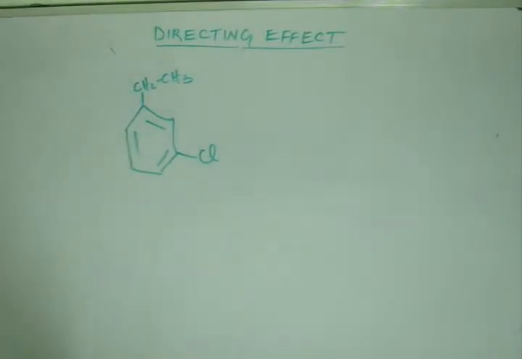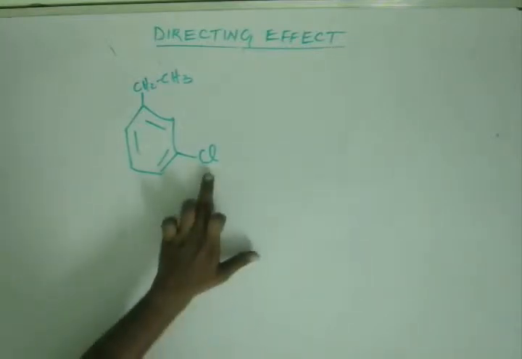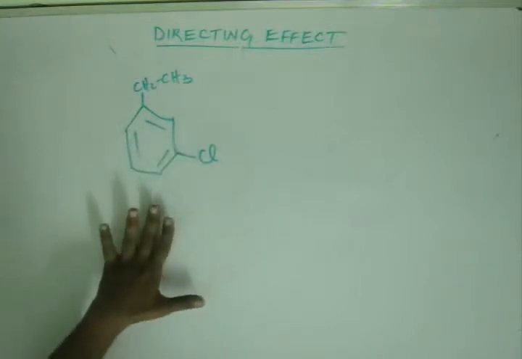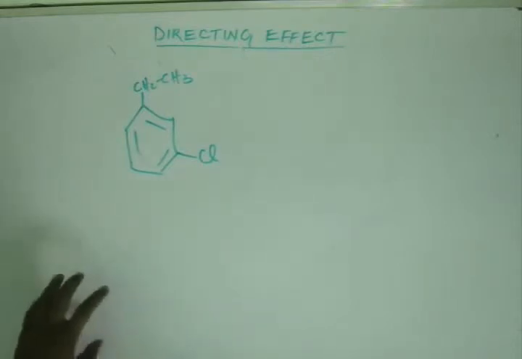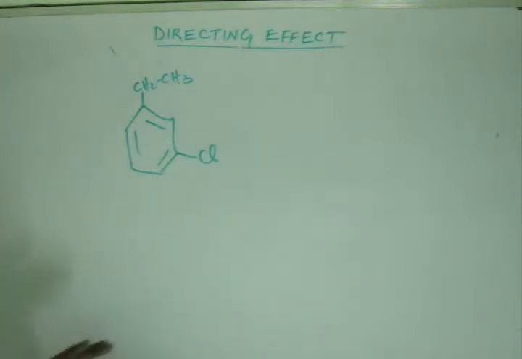If I chose to add this ethyl group before chloro, then this ethyl group can be added via alkylation. Now when we have alkyl benzene and we are carrying out chlorination, the new chlorinium ion, the new electrophile, will go to ortho or para, because alkyl groups, as discussed in the previous problem, by virtue of hyperconjugation are electron donating and hence ortho para directing. So the new electrophile will go either to ortho or to para. So there is no way the new electrophile can go to meta. So either you bring the alkyl group first or you bring the chloro group first, you are not going to get this in any way. So you have to think of something else.